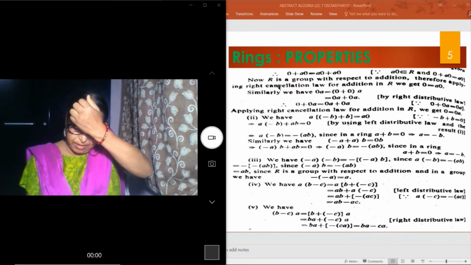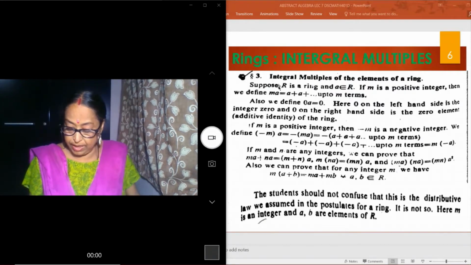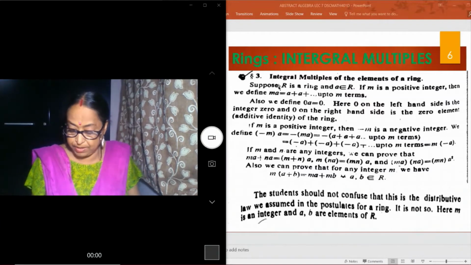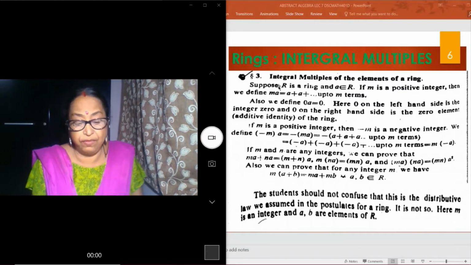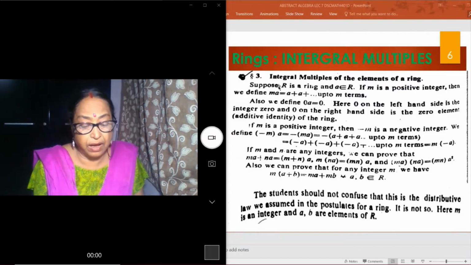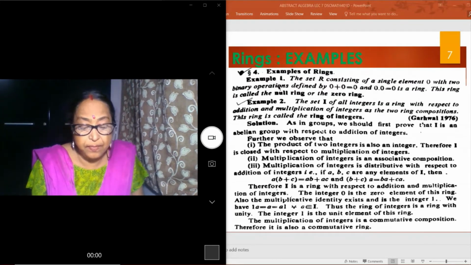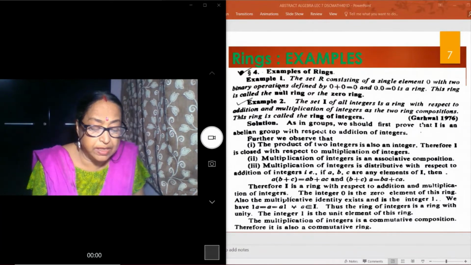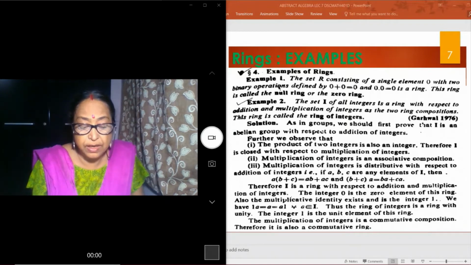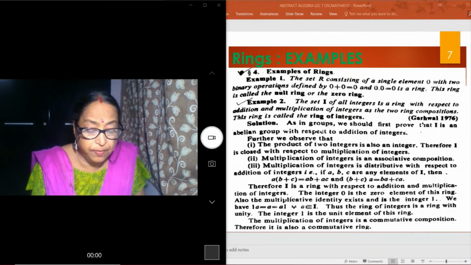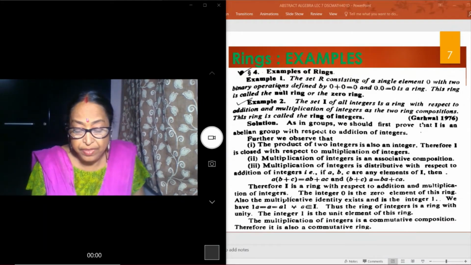Now, integral multiple of an element of a ring can be written as m(a + b) = ma + mb for every a, b belonging to R. Now, an example of a ring. The set R consisting of a single element 0 with two binary operations, 0 + 0 = 0 and 0·0 = 0, is a ring.